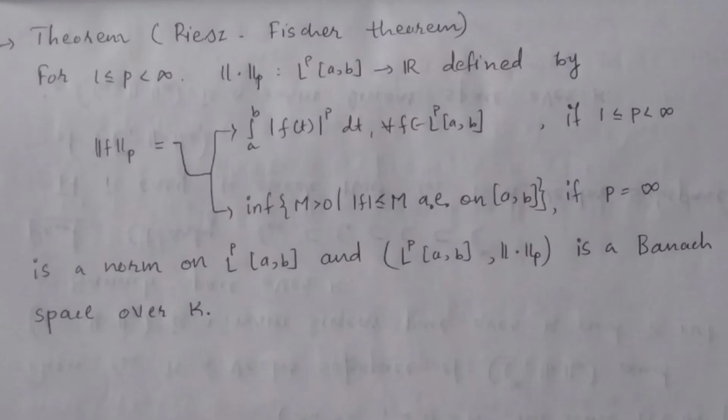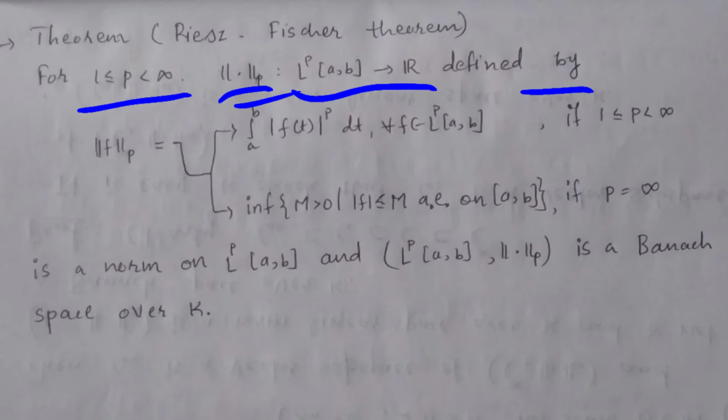So next theorem is Riesz's theorem. Statement is for 1 ≤ p < ∞. Here norm p is a function defined on L^p[a,b] to R by norm p of function f. Here there are two values for p. First for 1 ≤ p < ∞, and second is if p is equal to infinity, right?